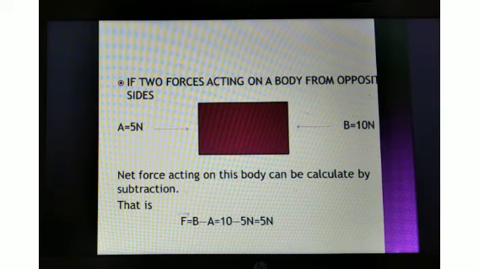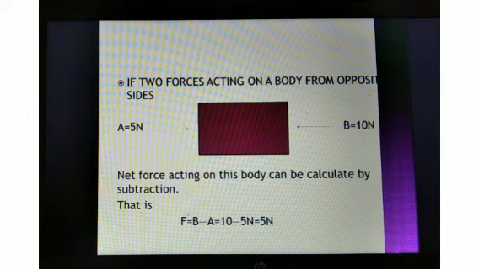If two forces act on a body from opposite sides, here force A is equal to 5 Newton and B is equal to 10 Newton. These two forces are opposite in direction, so the net force can be calculated by subtraction. That is, F is equal to B minus A, which is equal to 10 minus 5, which is equal to 5 Newton.